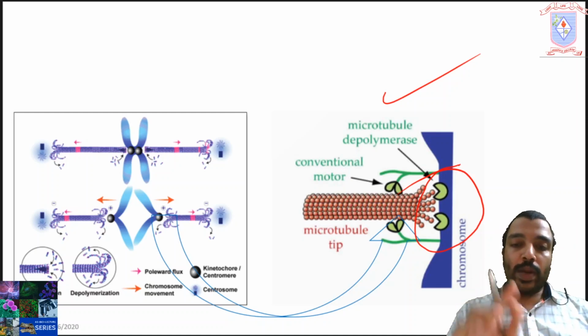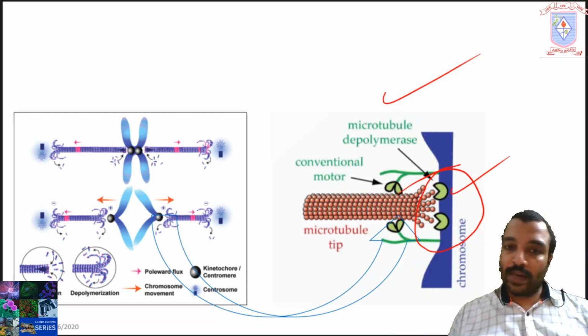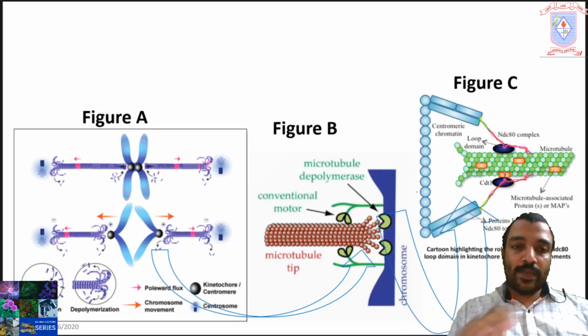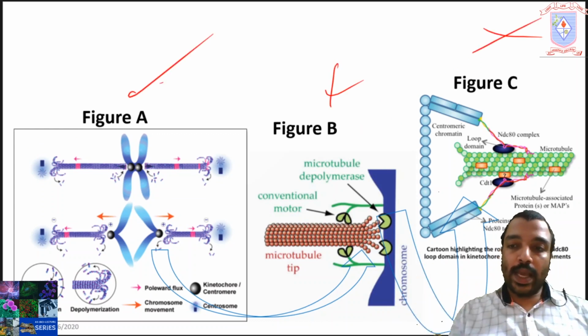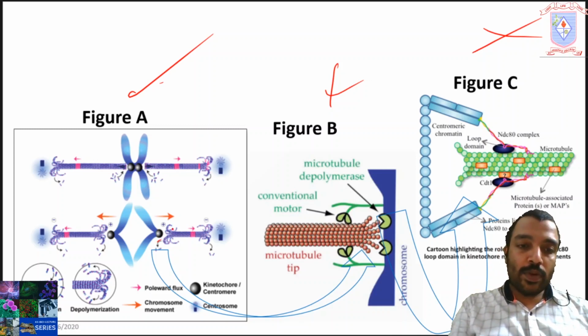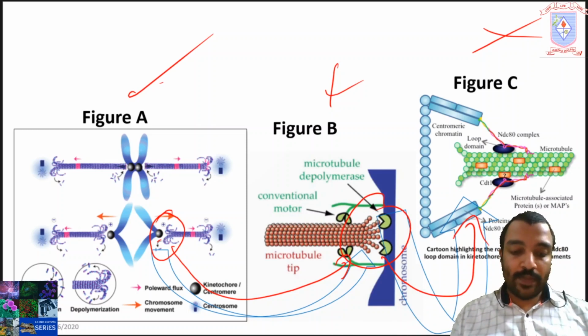One of the subcompartments is the inner kinetochore mitotic spindle interface. In pictures B and C, you can see the detailed view of the inner kinetochore mitotic spindle interface. This portion of picture A is enlarged here, and this portion is enlarged here. So this portion is enlarged and represented in detail in figures B and C.